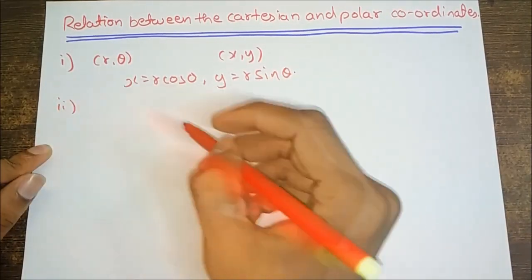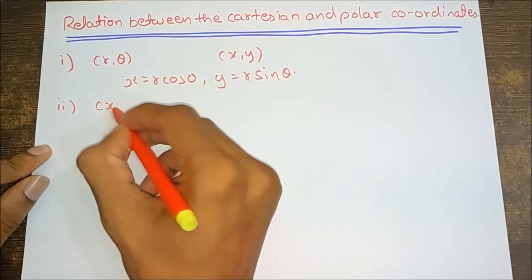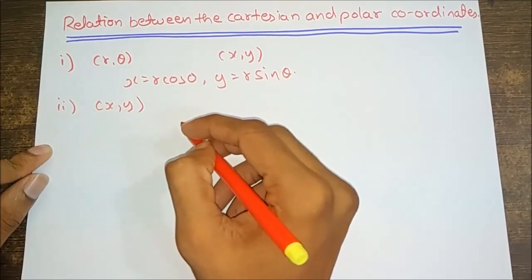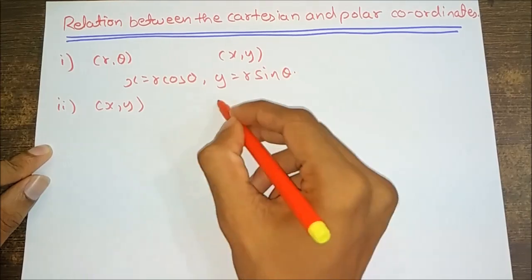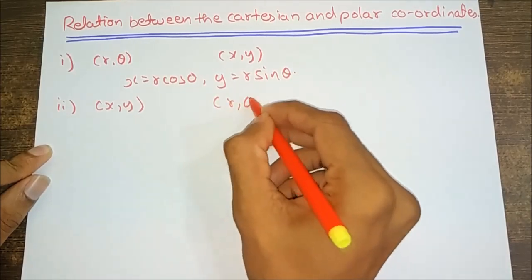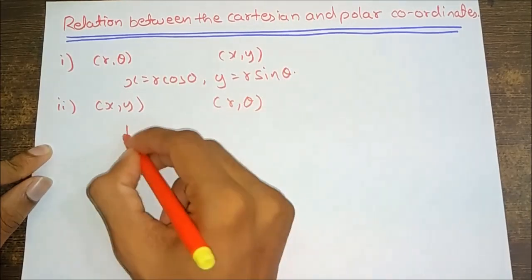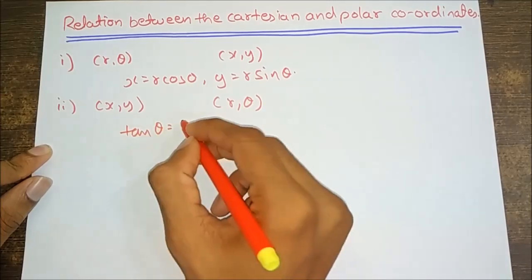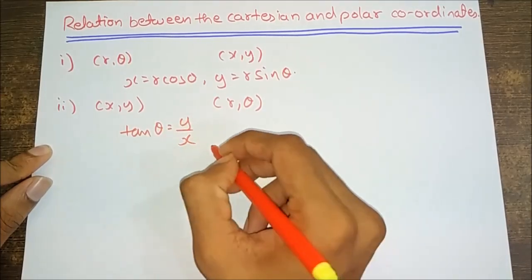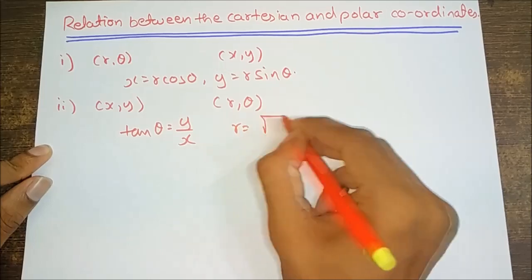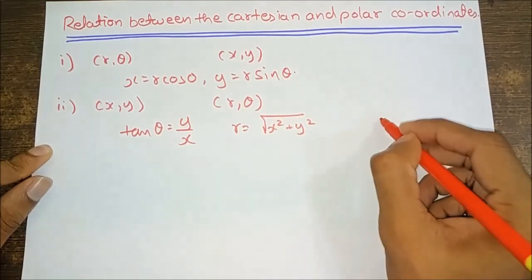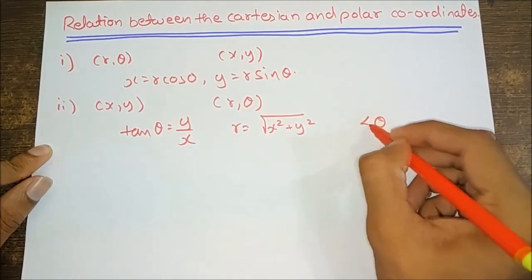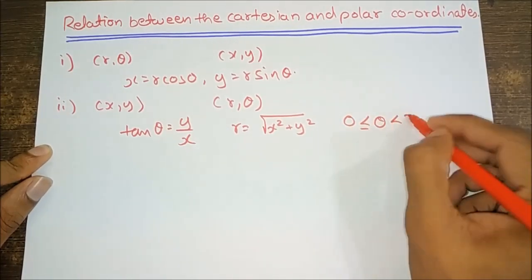Second, if x comma y are the Cartesian coordinates of the point P whose polar coordinates are r comma theta, then tan theta is equal to y by x and r is equal to under root x square plus y square, where theta is greater than or equal to 0 and less than 2 pi.